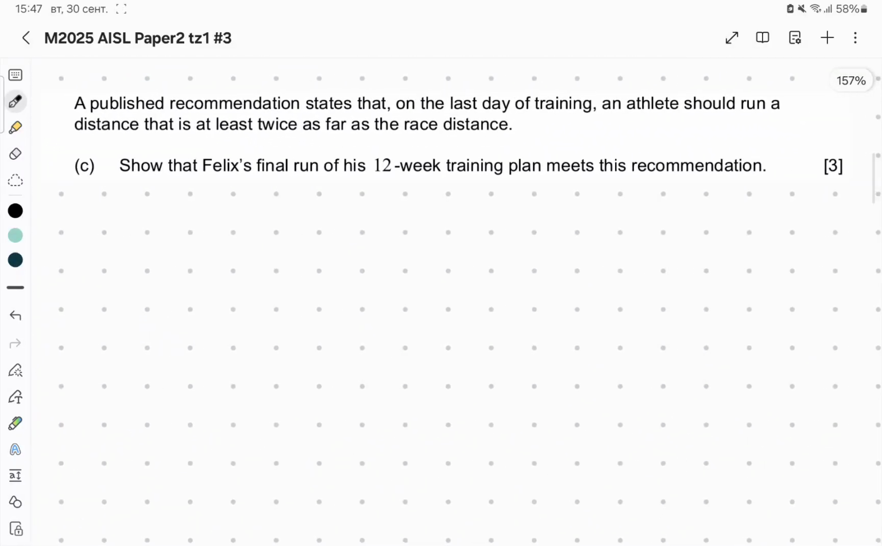A published recommendation states that on the last day of training, an athlete should run a distance that is at least twice as far as their race distance. Okay, twice as far. I didn't know about this recommendation. If it is taken from real life, it is interesting to read. Show that Felix's final run of his 12 weeks training plan meets this recommendation.